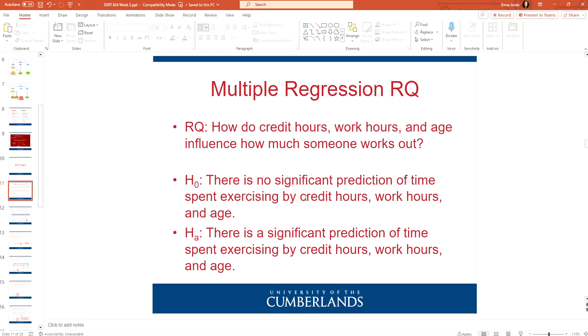Another important thing: all of these are numeric. Time spent exercising, how many hours do they spend exercising? That's numeric. Credit hours, how many credit hours does someone take? That's numeric. Work hours, how many hours do they work? And age. Those are all numeric variables, which is why we can do the multiple regression. Then the alternative is that there is a significant prediction. Null is that there's no significant prediction. Alternative is that there is a significant prediction.